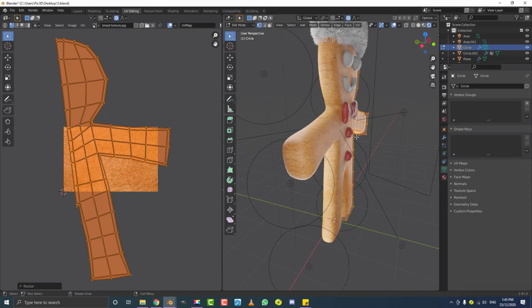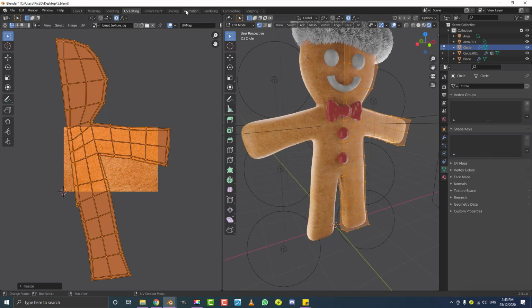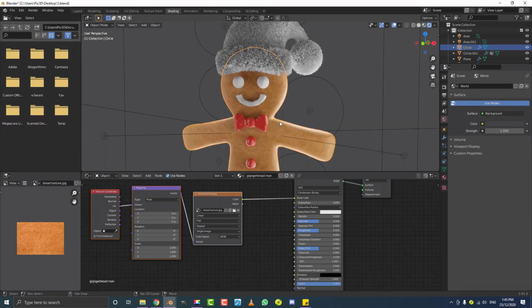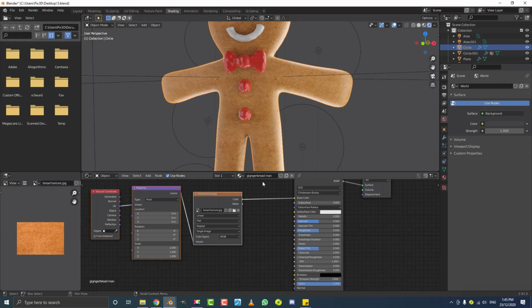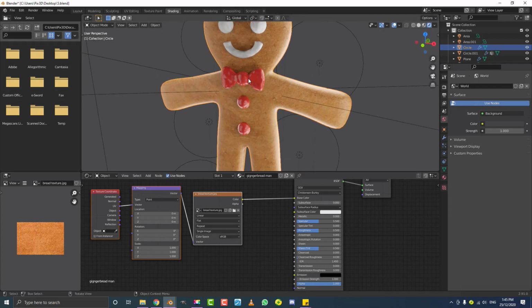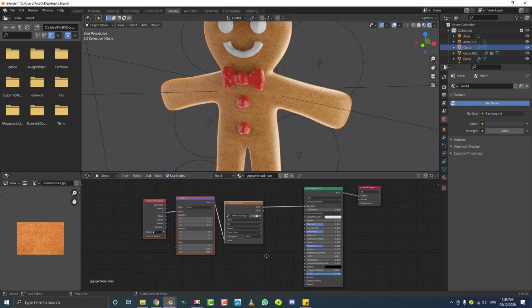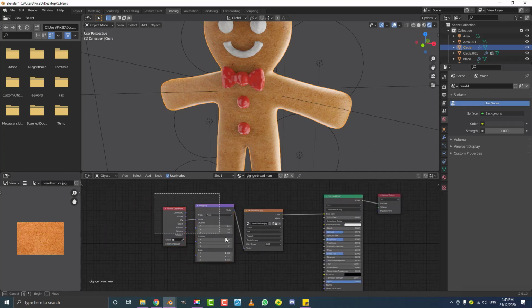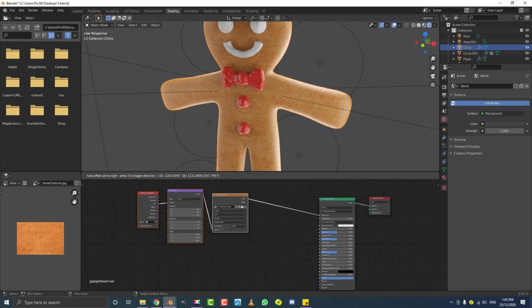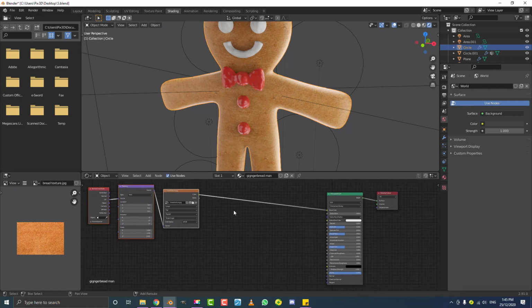Once you're happy with that, we're going to go back to our shading workspace and add some more nodes in here to make this look a little bit better. What it needs is some bump. With this gingerbread man material, we're just going to grab these three nodes and hit G to move them over a bit. Then we go Shift A, search, and get a color ramp node, grab that, and take the color and plug it into the factor here.